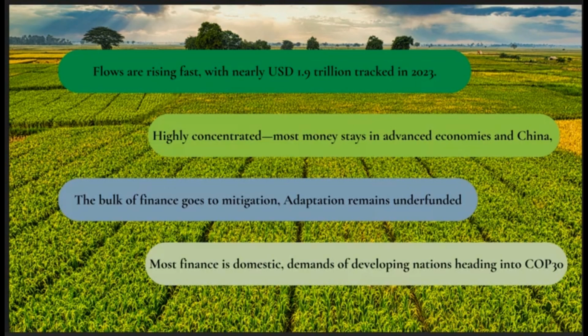This dashboard gives us the story of global climate finance. Flows are rising fast with nearly $1.9 trillion tracked in 2023, but they are highly concentrated. Most money stays in advanced economies and China, while emerging market and least developed countries are left with very small fractions. The bulk of finance goes to mitigation, especially energy and transport, while adaptation remains underfunded, even though it is a matter of survival for vulnerable communities.